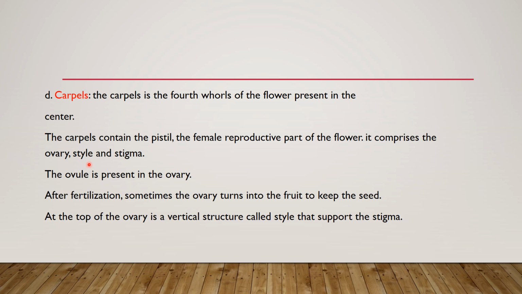The carpel contains the pistil, a female reproductive part, and it comprises the ovary, style, and stigma. These three parts of the pistil or carpel, ovary, style, and stigma, are the female reproductive parts.